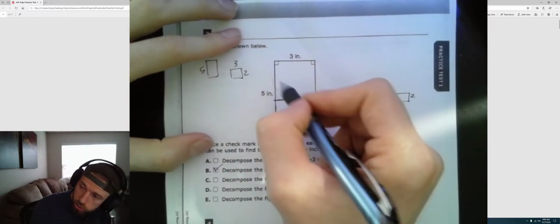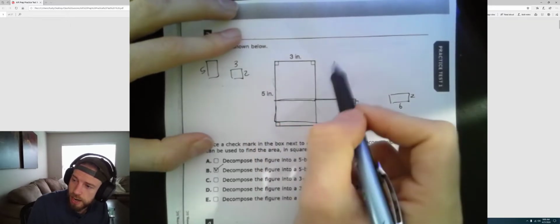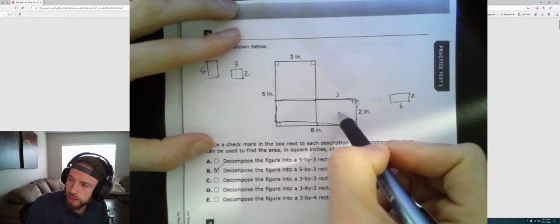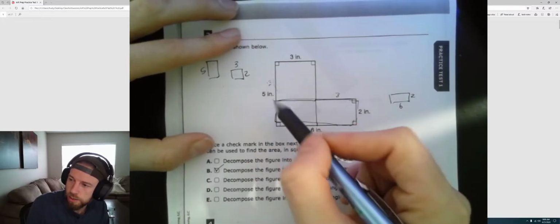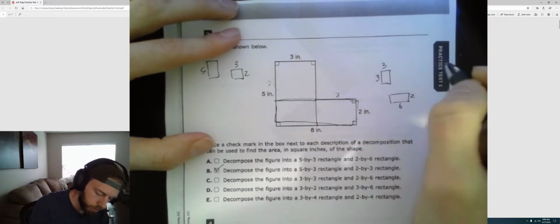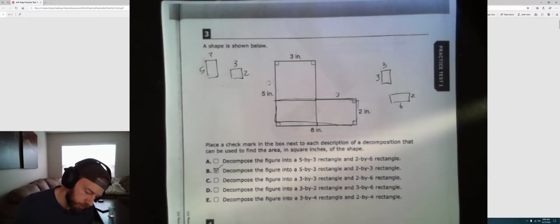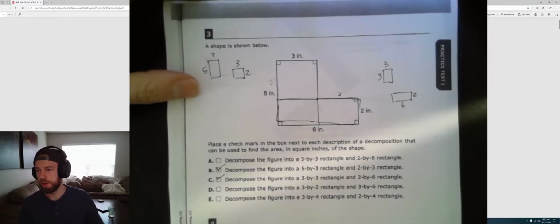But this rectangle up top here would be 3 by, we don't know the measurement of either of these sides, but we could figure it out because the full length of this side is 5. And then the length of the side is 2, which means that this side length must be 3. So this is a 3 by 3 rectangle. And which of these shows a 3 by 3 rectangle and a 2 by 6 rectangle? That is C. And those are your 2 answers for number 3.